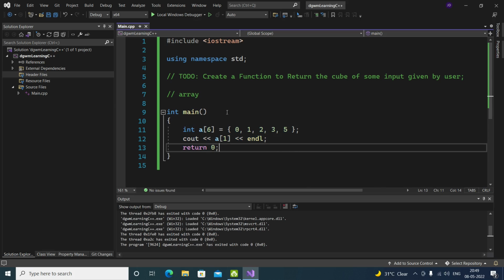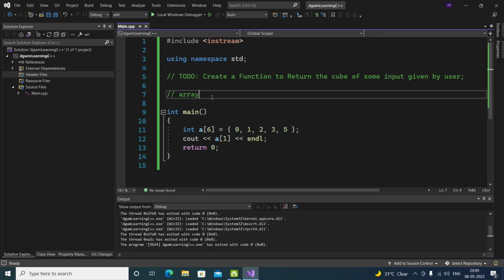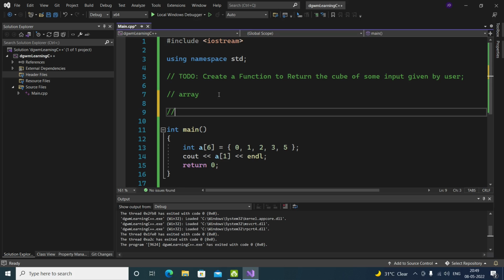Okay, now your work is, there's also something that you have to do, which is to create a function which will return the whole array.